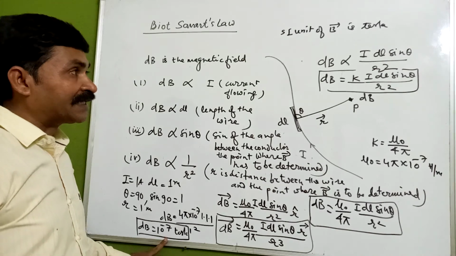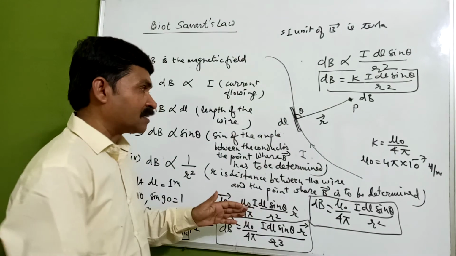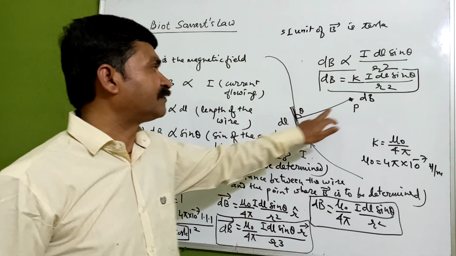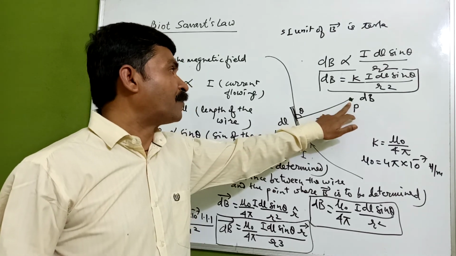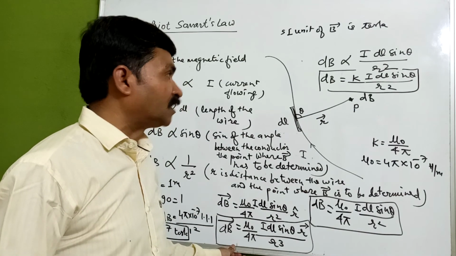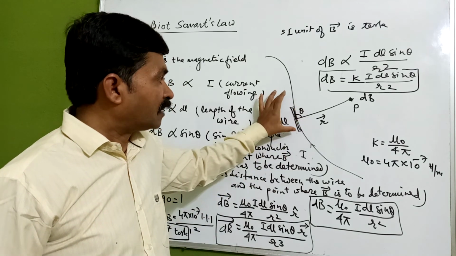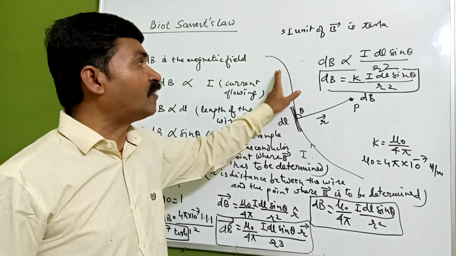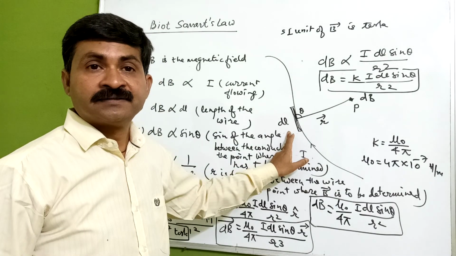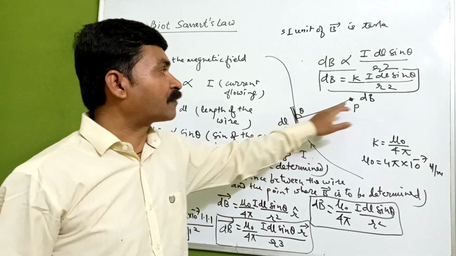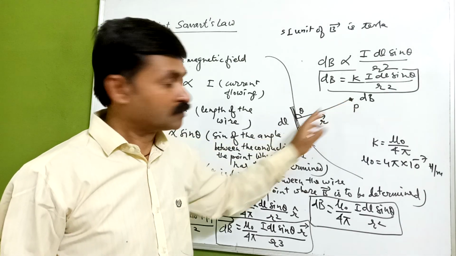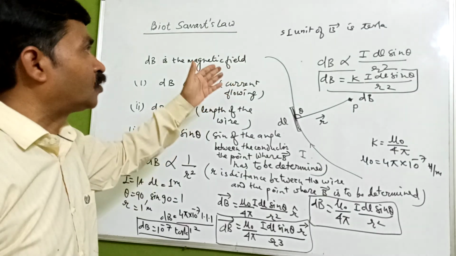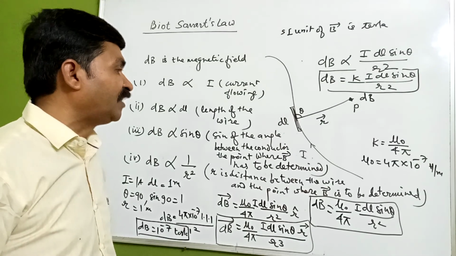1 Tesla is that magnetic field which is produced, we can determine it like this: 1 Tesla is equal to 10 raised to the power 7 times the magnetic field produced at a point which is at a distance of 1 meter from the wire which is carrying a current of 1 ampere, having a length of 1 meter, kept perpendicular to the wire. Okay, so this way we can determine the Tesla also, which is the SI unit of magnetic field.